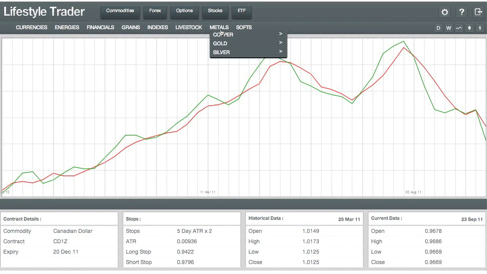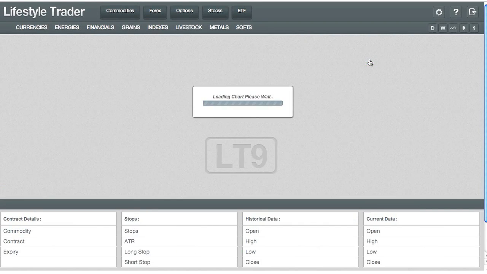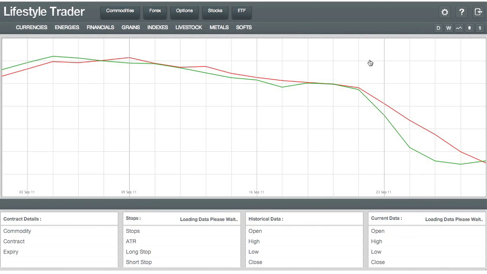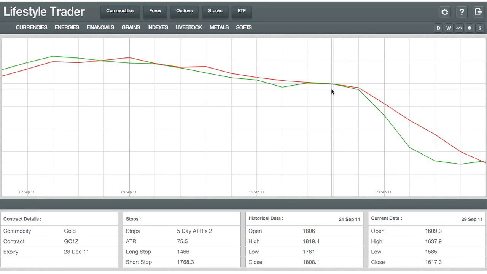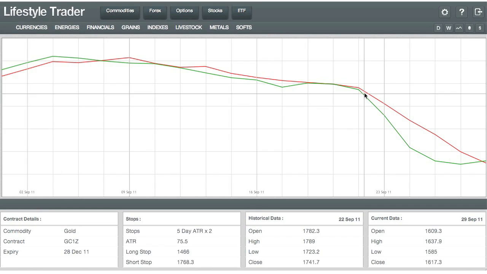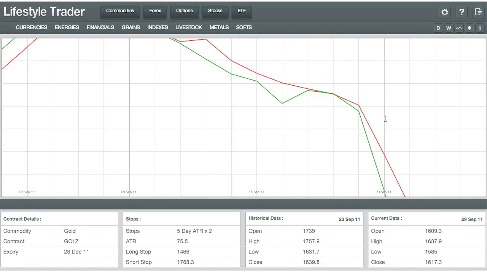So let's have a look at gold, for example. If I click on metals and gold, we'll go through an example of how this would work. So a buy signal and a sell signal, what are they? A sell signal is when the green line and the red line have crossed and they're both pointing down, so the red would be on cross. So this here is not quite a sell signal, okay, but very close to it.